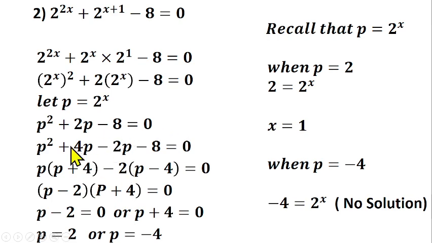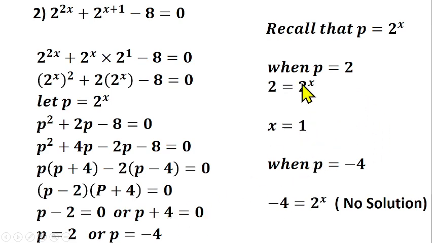So we are the one who invented p to be able to get x. So now that we know the value of p, we can return it back here. Record that p is equal to 2 raised to power x. So when p is equal to 2, you return that here: 2 equals 2 raised to power x. This 2 is the same thing as 2 raised to power 1, if you change to index form. So the base and base are equal, so you cancel the base. So you have x to be equal to the power, which is 1.